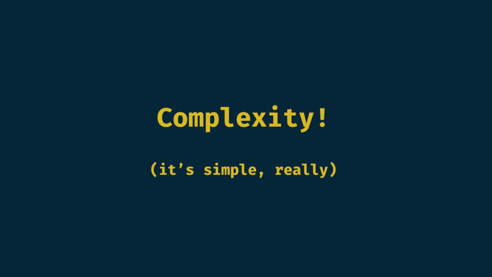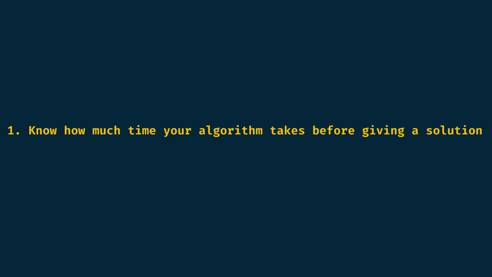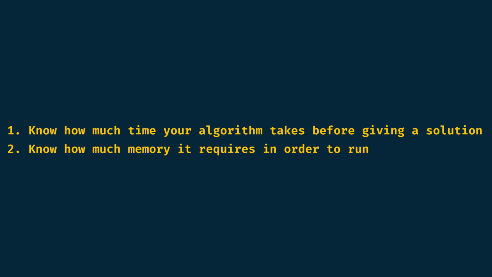Yes, enters complexity. There are mostly 2 things we may want to measure when writing an algorithm to solve a given problem. How much time it will take before ending and hopefully give a solution, and how much space is needed, which is the memory required by the program. They are called, well, time complexity and spatial complexity, and yes, you could say you're a computer scientist performing space-time analysis and earn 2 points of charisma, even though all you want to do is 1. Know if your program will stop one day and if possible not after the end of the universe, and 2. Know if you have enough RAM or disk space to run your piece of code.